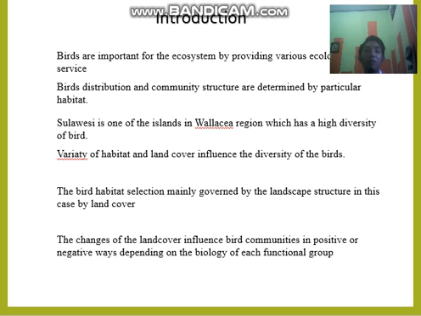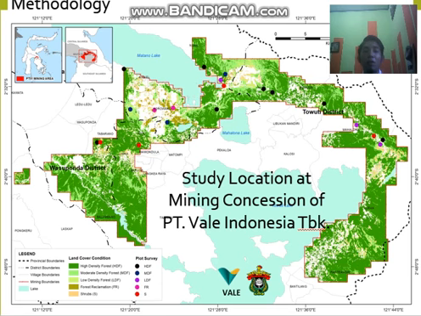Changes in land cover influence bird communities in positive or negative ways depending on the biology of each functional group. In our study, we try to identify the diversity of birds in a mining concession. Our study location is the mining concession area of PT Vale Indonesia in Sorowako, South Sulawesi, and this is the map of the mining concession area. This is the study area.